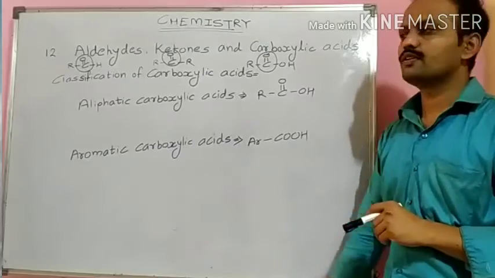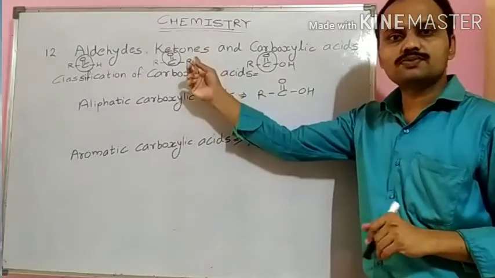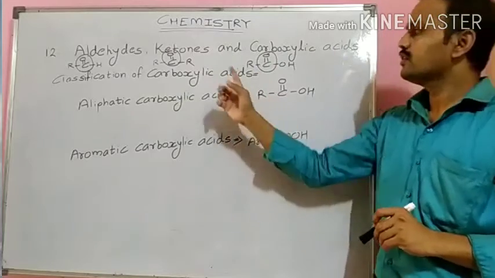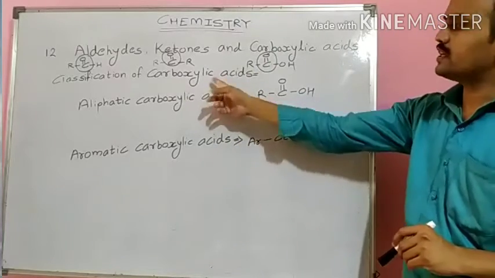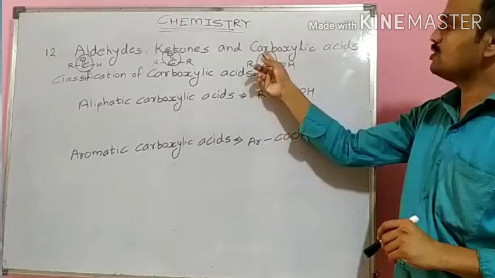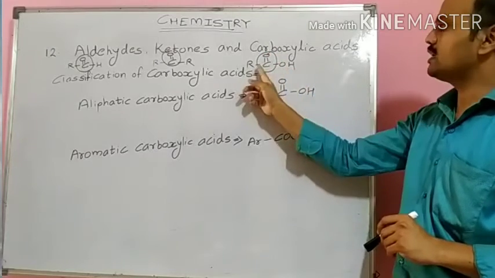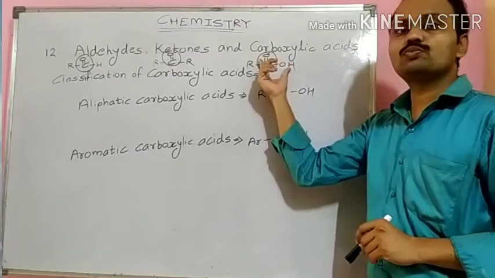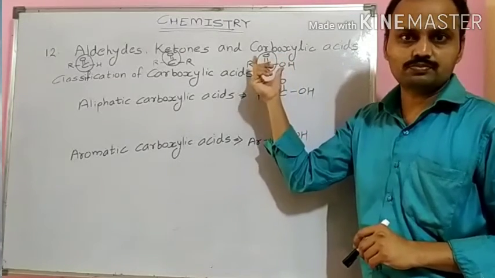Done. After finishing with the classification of ketones, we have the classification of carboxylic acids. The representation of carboxylic acid we have written here, RCOOH, R C double bond O OH, and this COOH group is called the carboxyl group.